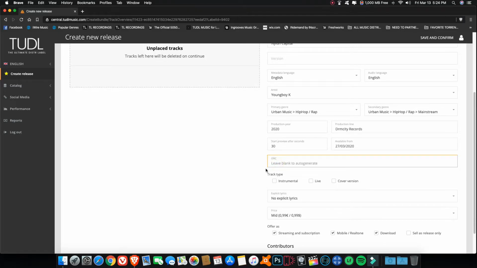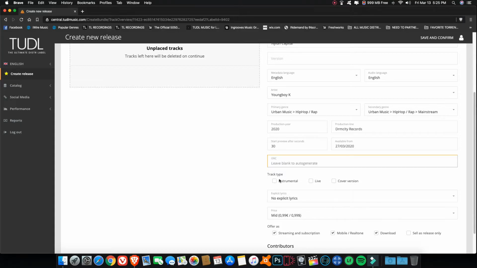Once you continue, this is going to look for an ISRC code. If anybody knows what that is, that's International Standard Recording Code. That is like the Social Security number for whatever song or album you're releasing.